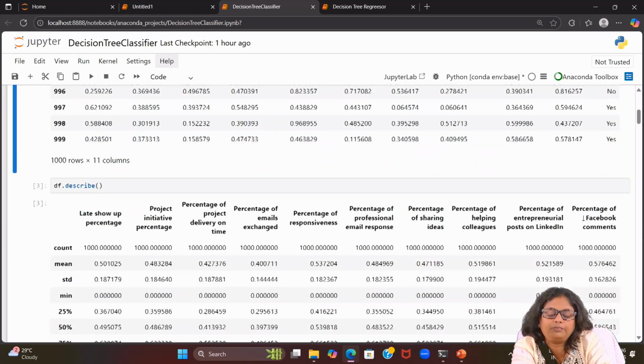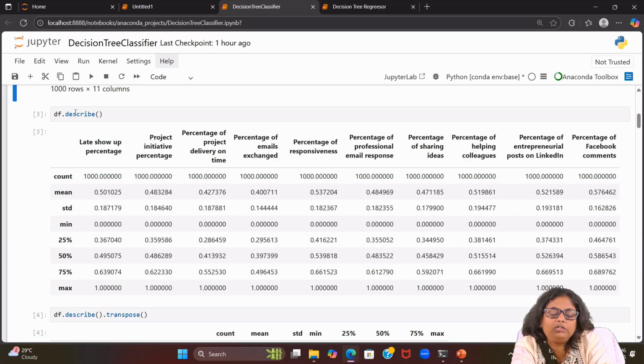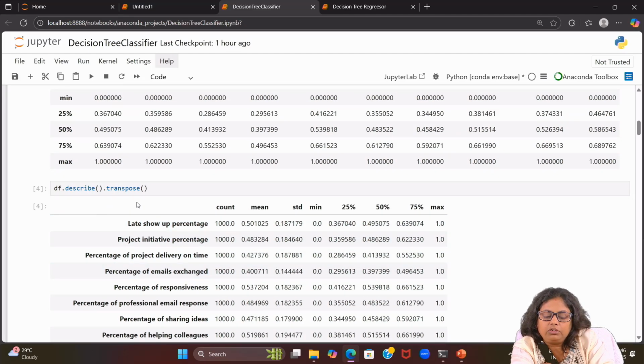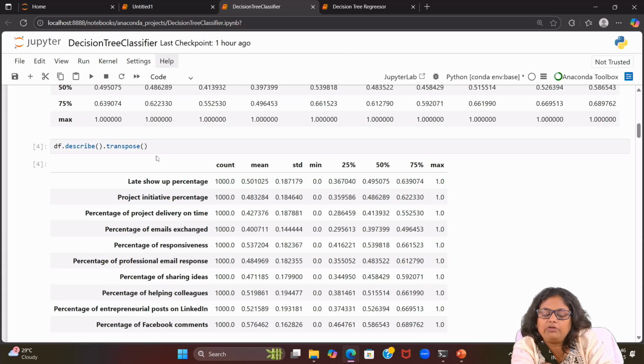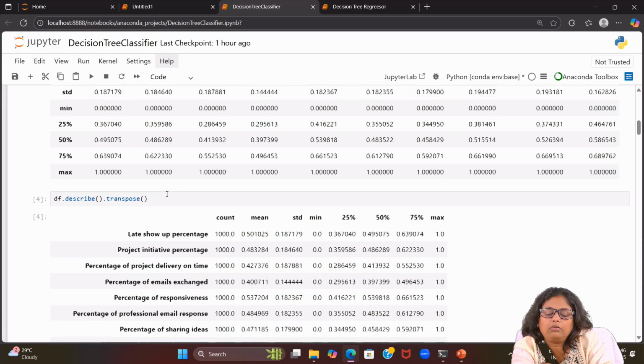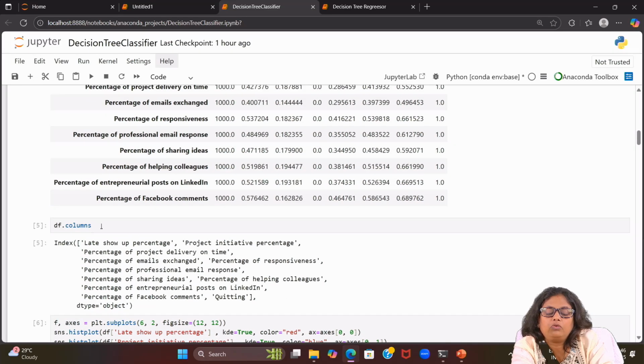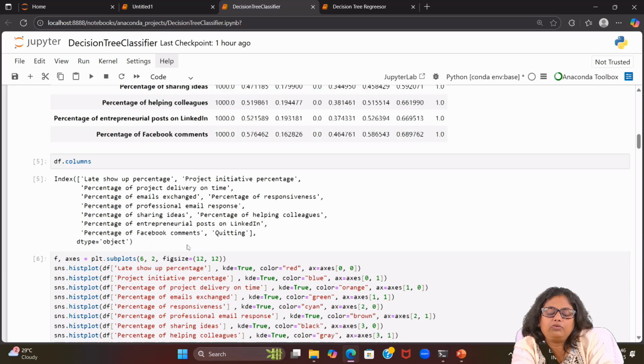and I am taking this as the target column. Now when you do df.describe, this describe will give you the statistical idea: count, mean, standard deviation, as discussed previously. Now once we do df.describe().transpose, it will transpose the above one, and now we are able to see the records like that. It is going as columns, and these are all columns coming as indices or row names. Once you see df.columns, you are able to see all the columns.